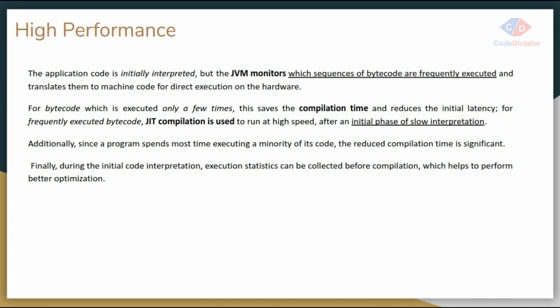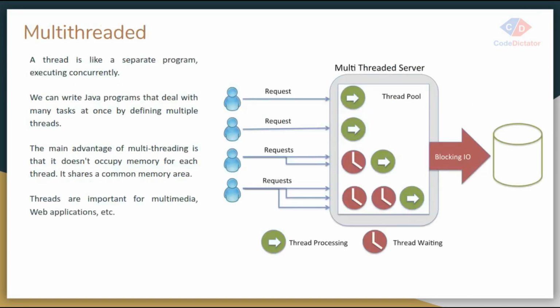It will not convert that code into machine code again. It will just use the set of code which is already converted. So if you are adding any new functions or new lines of code, only that new code is interpreted, and whatever the previous code was, it will be compiled with the help of your JIT. So it will increase the performance of your code execution.